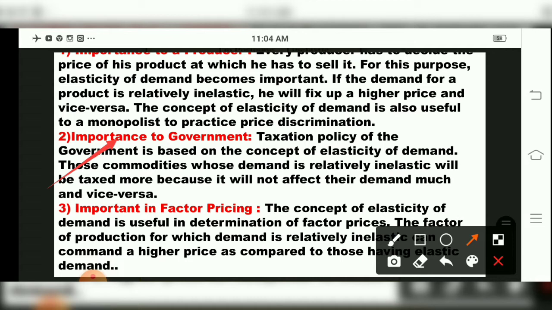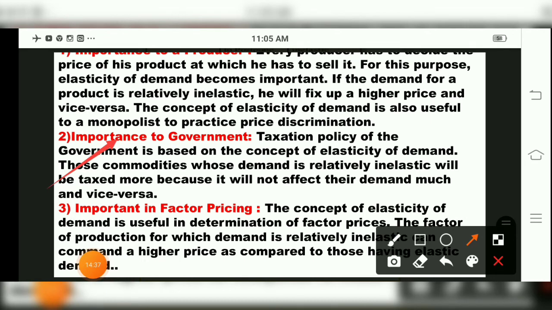If the government knows the elasticity of demand of a particular product and charges higher rates of tax, it will not affect demand. That is the importance to the government.